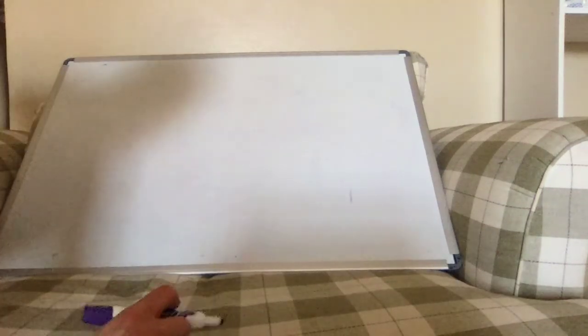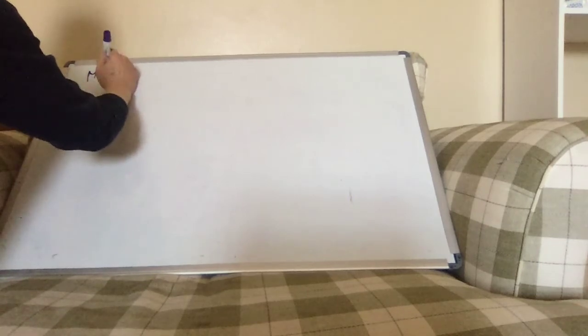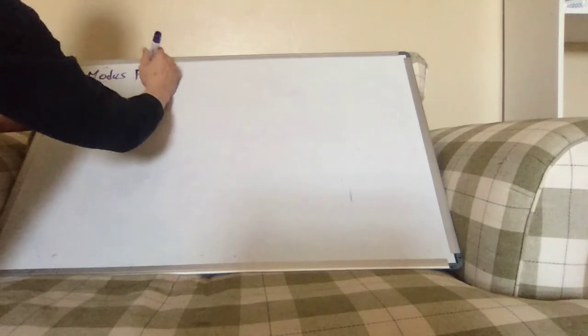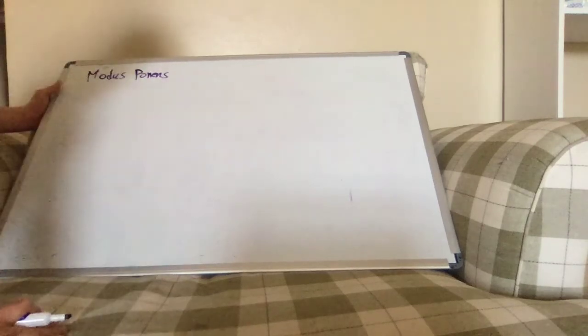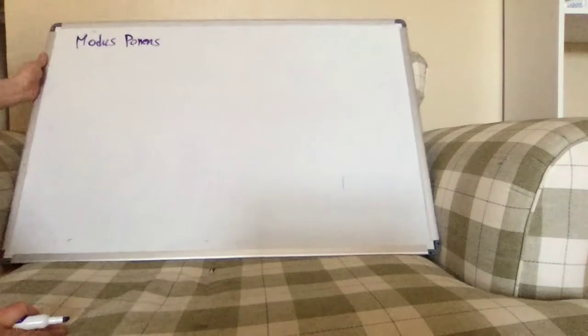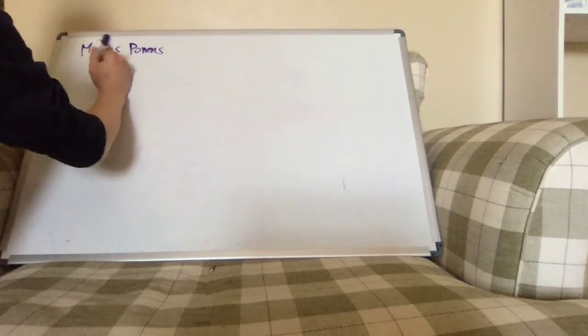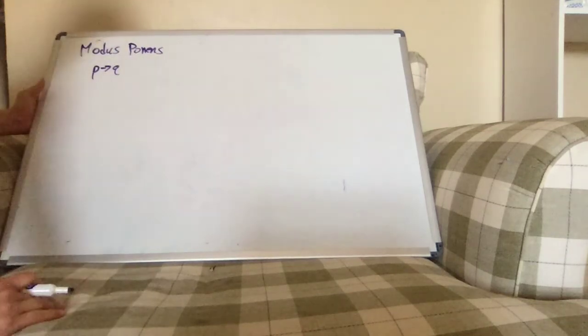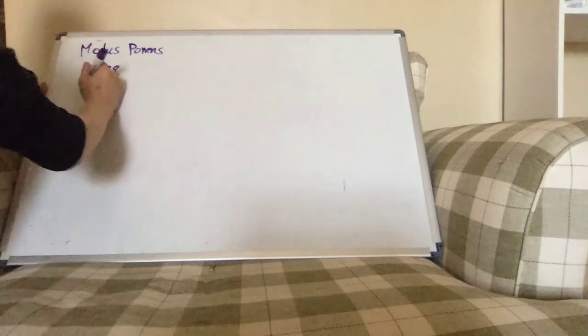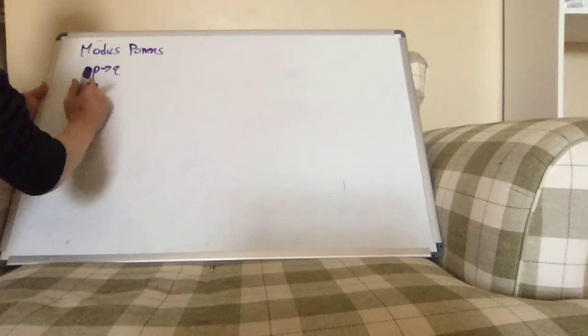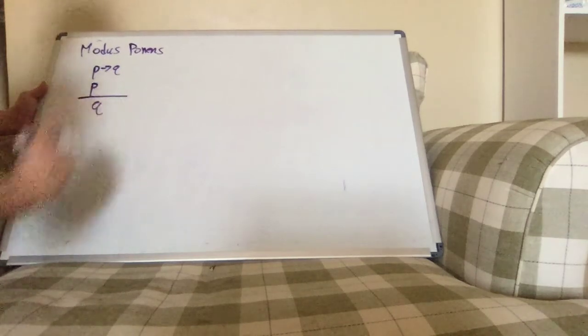Alright, this video is on different proof techniques and types of arguments. And so the first one we're going to discuss here is modus ponens. A modus ponens is the classic, most straightforward type of argument. It basically says if you know that P implies Q is a true statement, and you know that P is true, then you can conclude that Q is true.